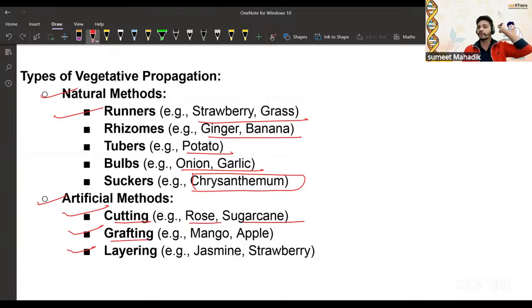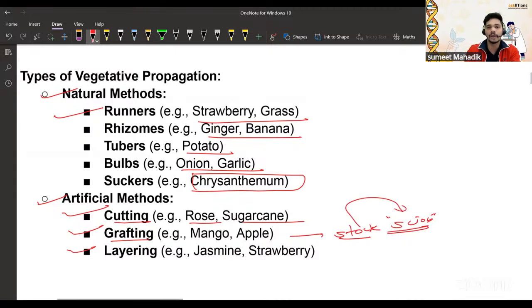In grafting, what we know is stock and scion. We should understand that the stock is the lower part, right? Yes or no, of that plant, and the scion carries whatever desired characteristics you want to bring into the previous plant. That stock and scion interaction is grafting. Layering: jasmine and strawberry undergo layering.